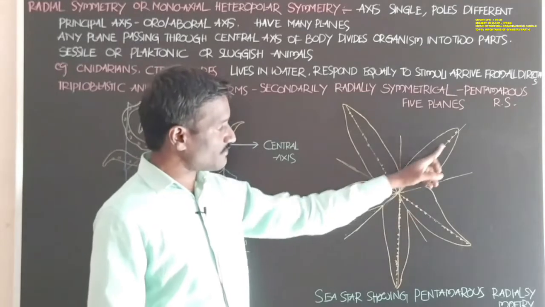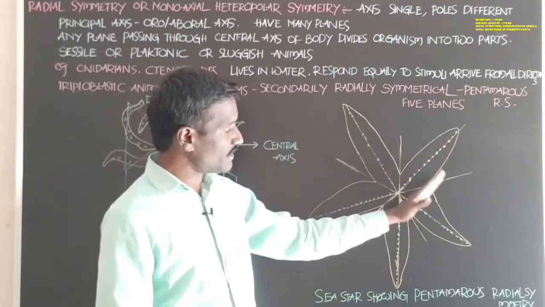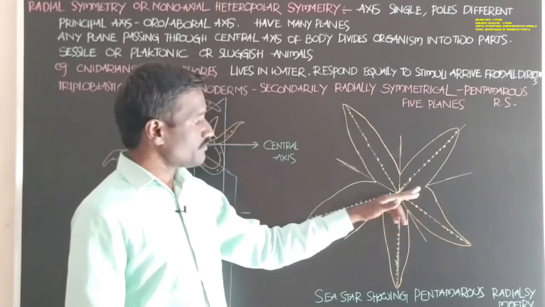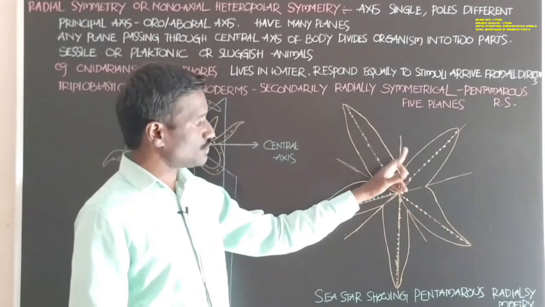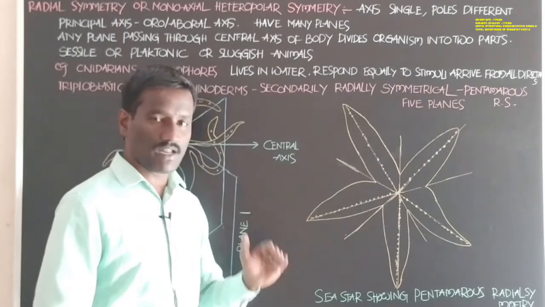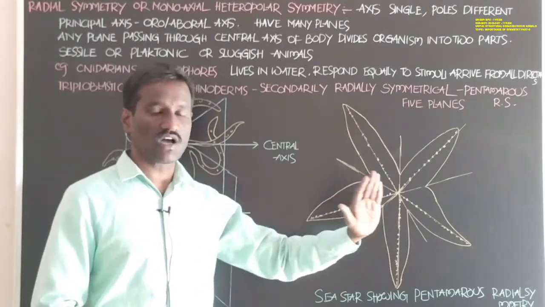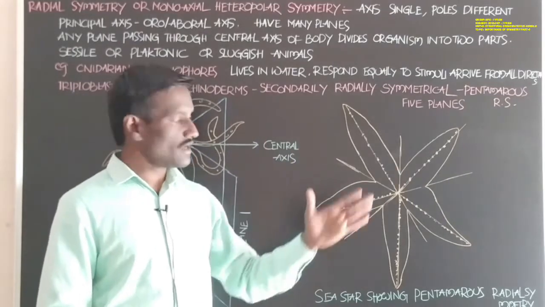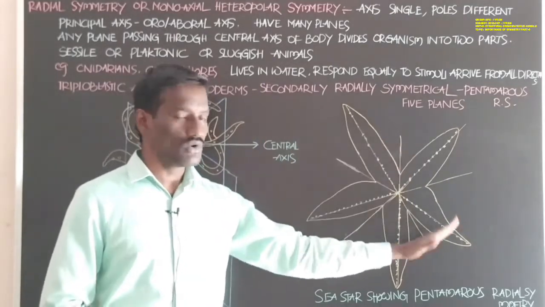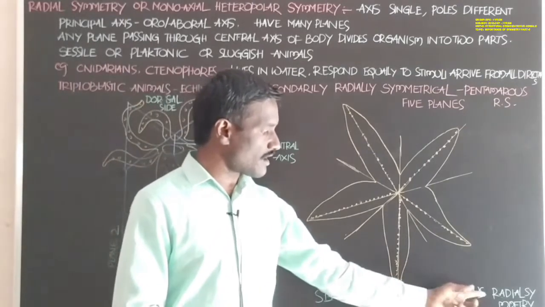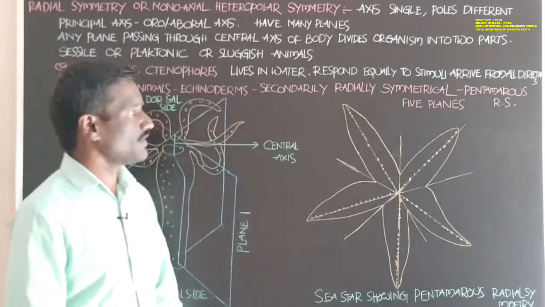And this is one more plane. There are five planes, 1, 2, 3, 4, 5. Any one plane that passes through the central axis can divide the body into two equal parts. Sea star showing pentamerous radial symmetry.